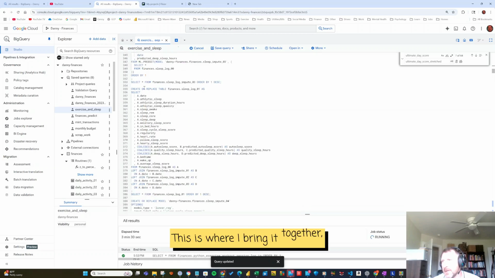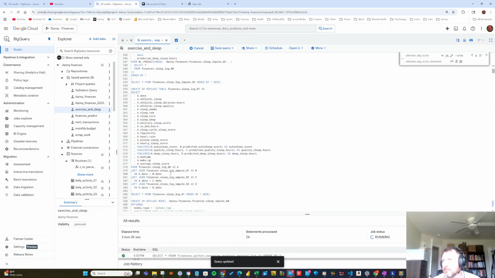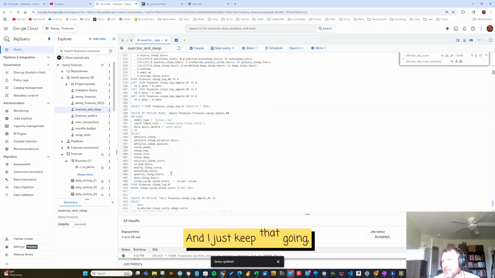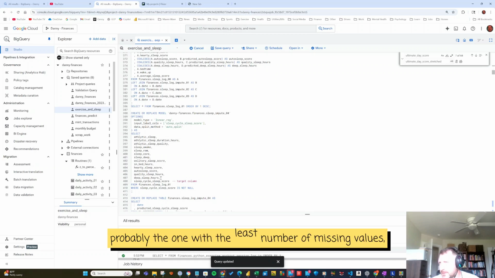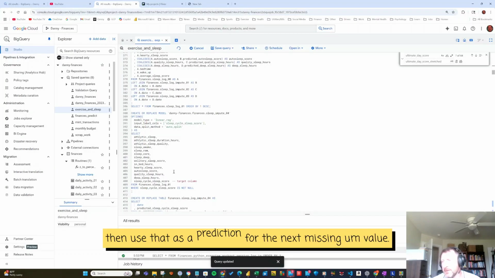This is where I bring it together. So in this table, now you don't have any missing on this auto sleep side. And I just keep that going. So now I got all the auto sleep filled. So on to the next one. So it's kind of cascading. So as far as the first one to impute, probably the one with the least number of missing values, impute that one first. Once you got that missing filled in, then use that as the prediction for the next missing value.